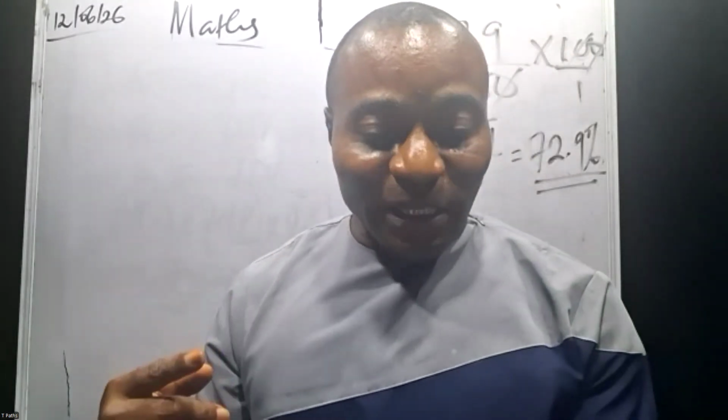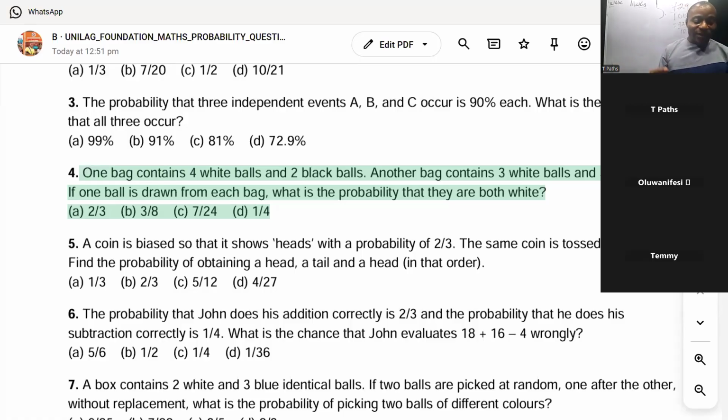Question 4 says one bag contains 4 white balls and 2 black balls. All right, that's one bag. Another bag contains 3 white balls and 5 black balls. We have 2 bags, black and white, all right? If one ball is drawn from each bag, what is the probability that they are both white?